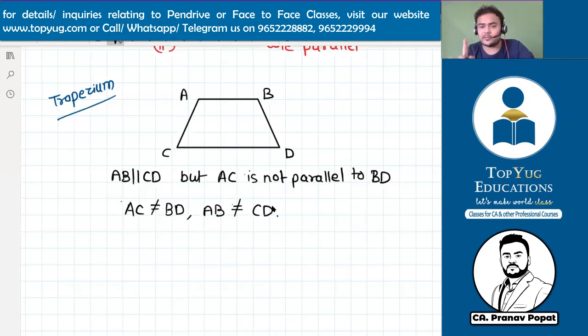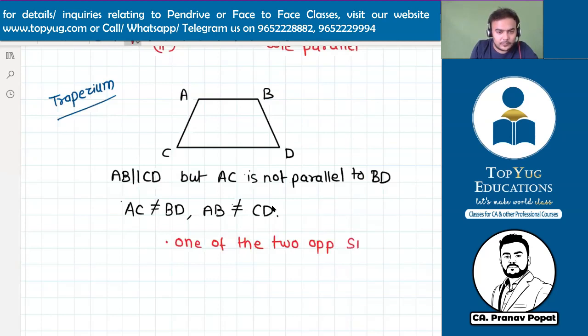Only thing is that one of the opposite sides is parallel, and there is a four-sided closed shape. That's all. That's about the trapezium. So one of the two opposite sides are parallel. That is the only condition in trapezium. Tell me, is it fine? Is it okay? Yeah, nothing much in polygon now.